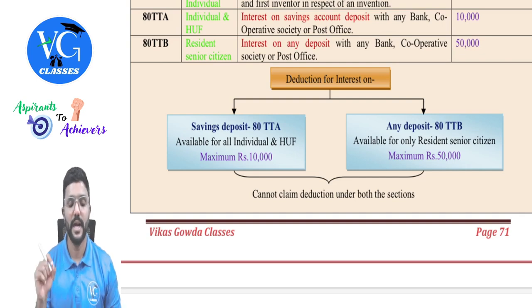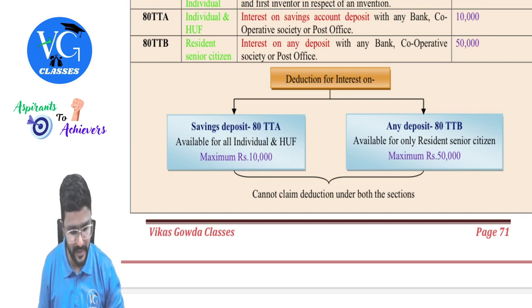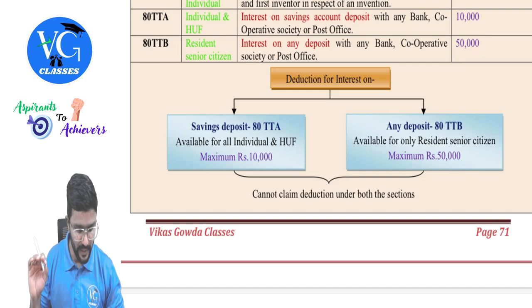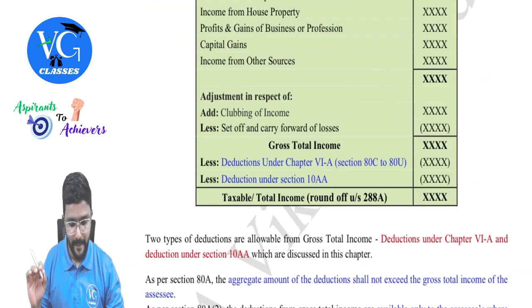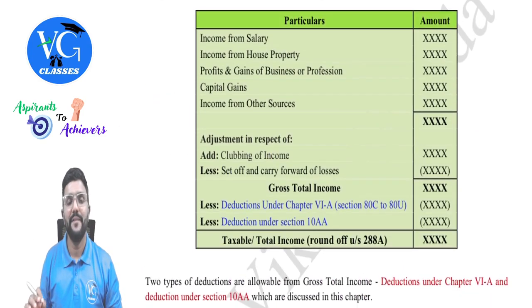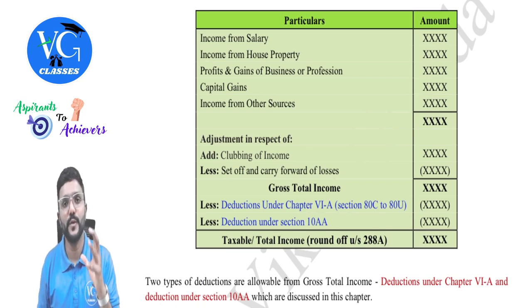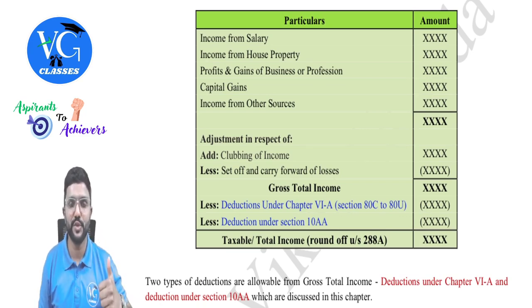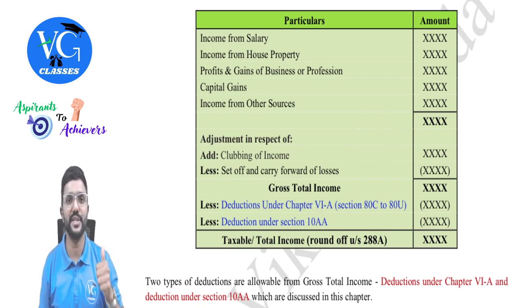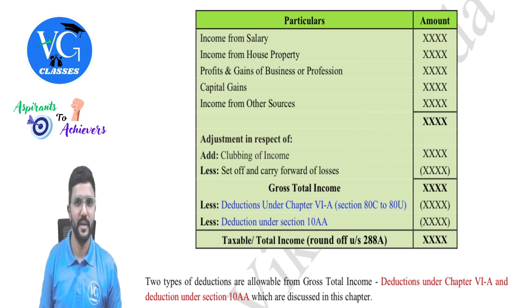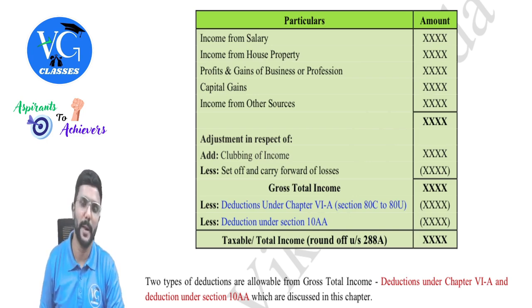Got it? Yes. And one important thing, guys, just a minute. One important thing you have to take care of is if you have any savings deposits with post office, you can claim exemption as well as deduction. Exemption is under section 10(15) and deduction is under section 80TTA or 80TTB if you are a resident senior citizen. Okay.